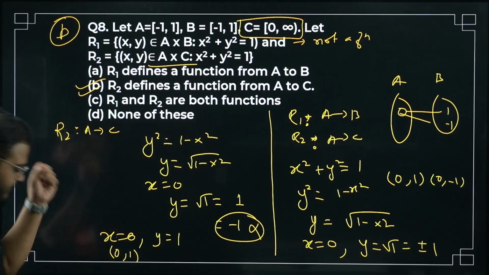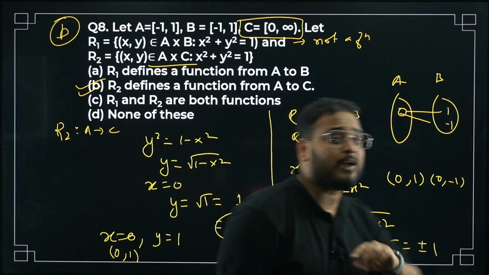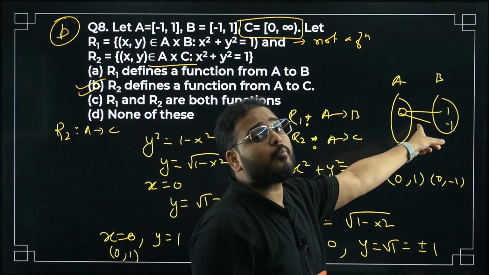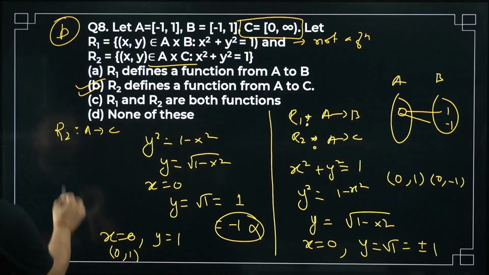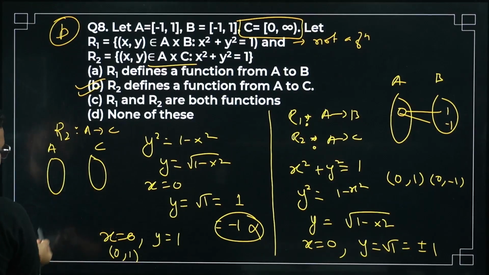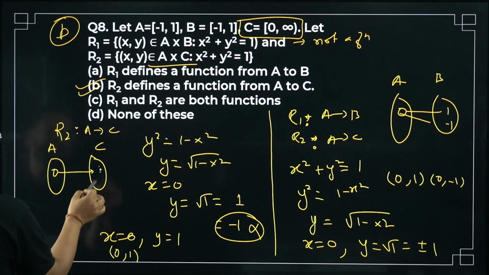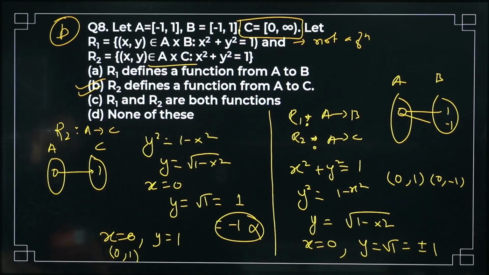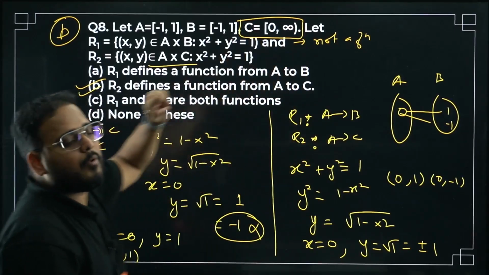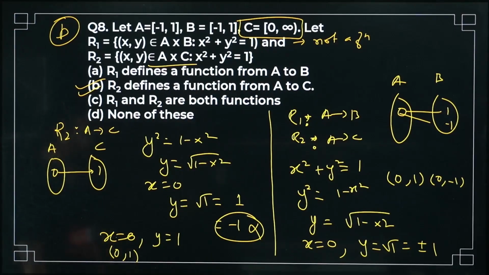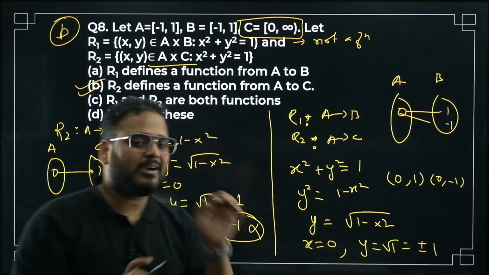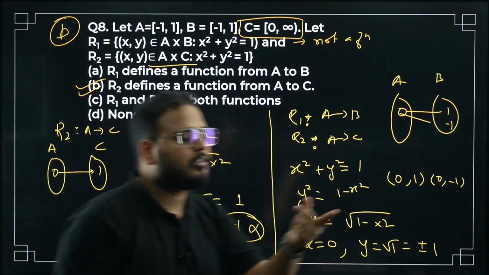Got it? It's a very, very good question. R2 is a function, but R1 is not a function, because we are getting two different images of the same element in the domain. Whereas for set A and set C, I am getting unique values. For 0, I am getting only one value, which is 1, not minus 1. Why is that? Because C doesn't have a negative value in it. Only positive numbers and 0. Please check. Excellent question. Have a doubt? Let me know in the comment section. I'll move on with the questions.